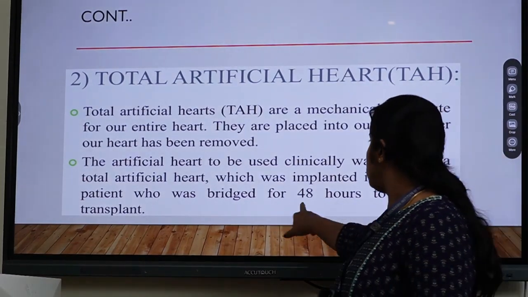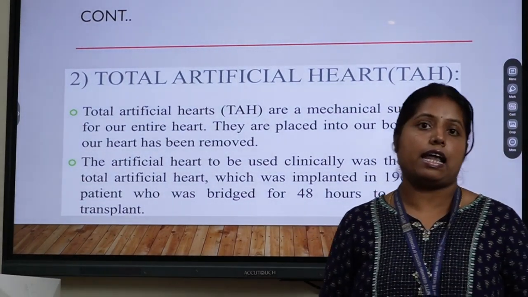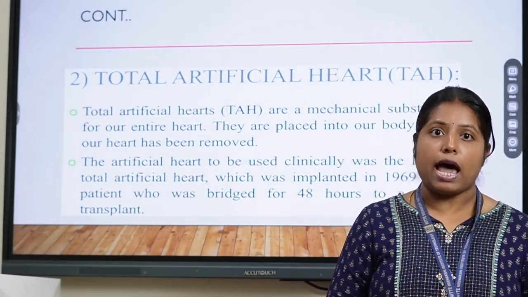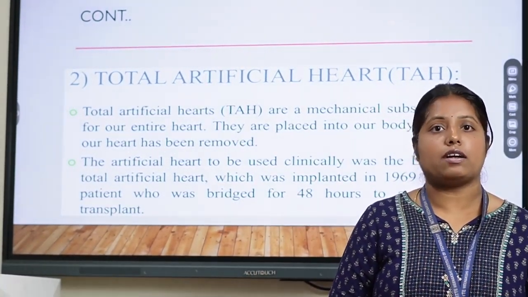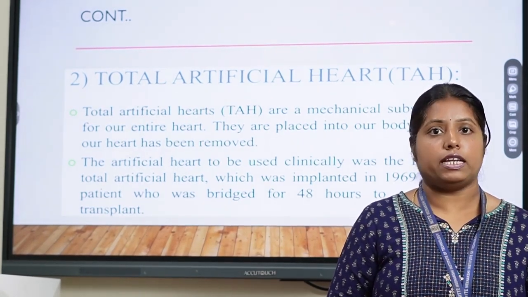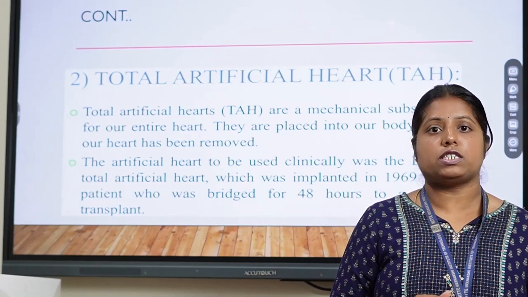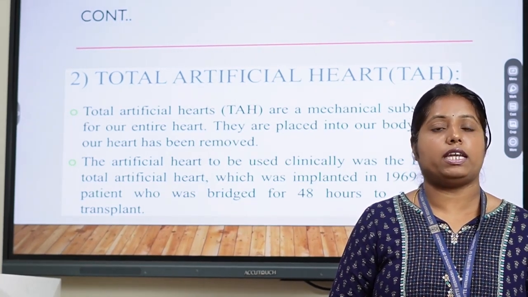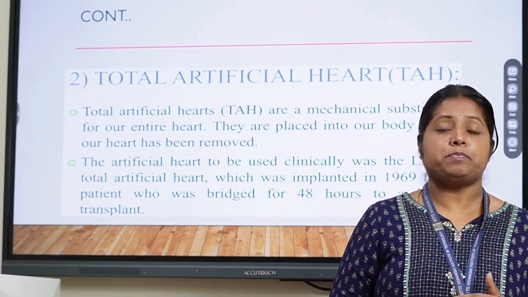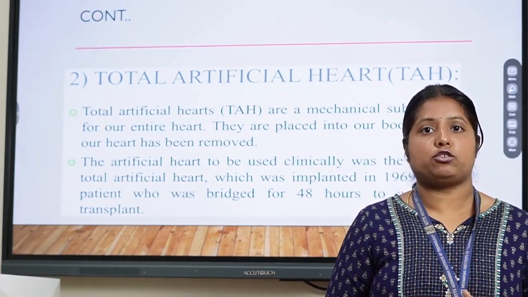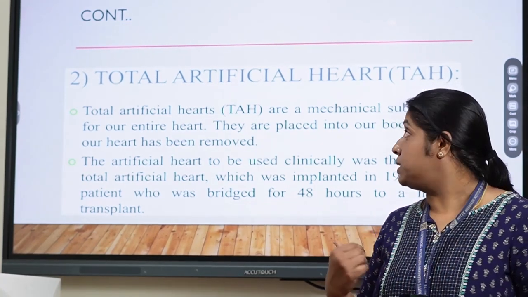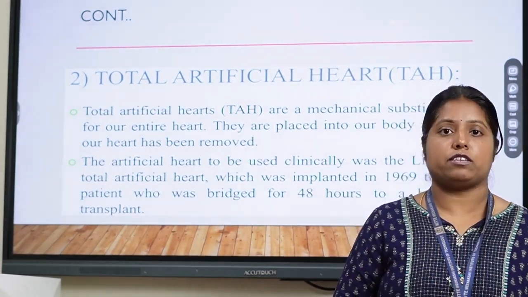It bridged for 48 hours to a heart transplant. This was the first case of such a heart transplant, in the year 1969. Later the duration was increased and checked up to a maximum of 1 year and a minimum of 6 months. After 1 year the device has to be verified and again transplanted if there is no donor for the transplantation of the heart.